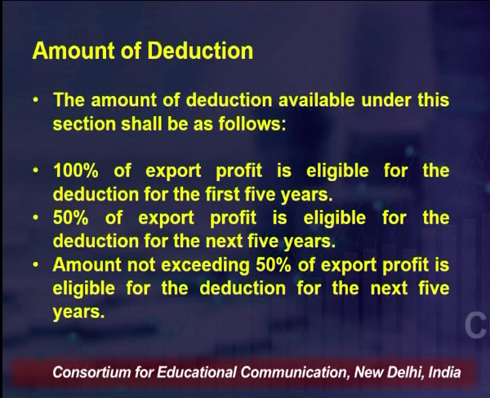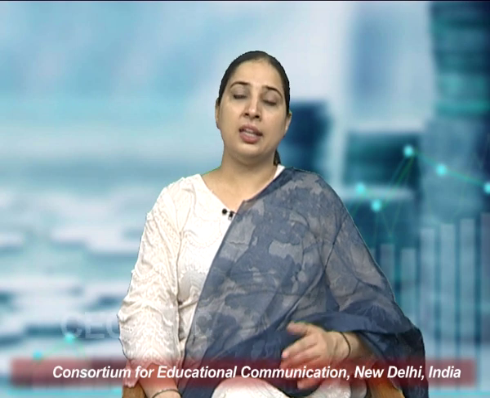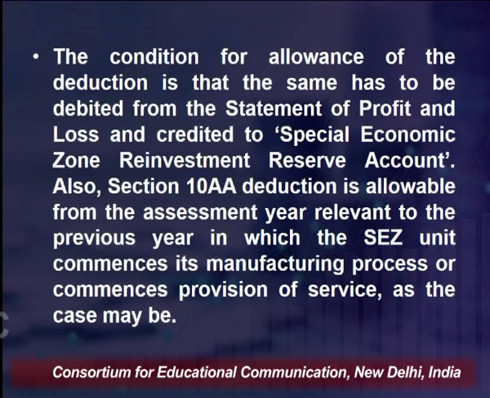You cannot exceed that limit for the next 5 years. So that is how, based on two different tranches, you are given the deductions under section 10AA, right. Now when we say these deductions are given, there is one condition: the deduction is allowed only when you have already debited your P&L account and credited the special economic zone reinvestment reserve.